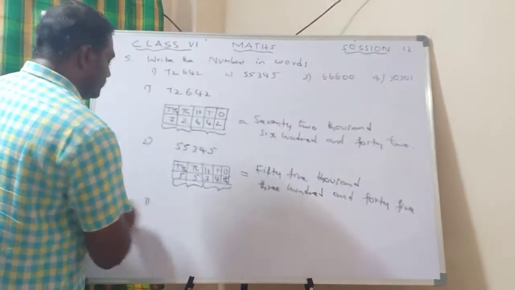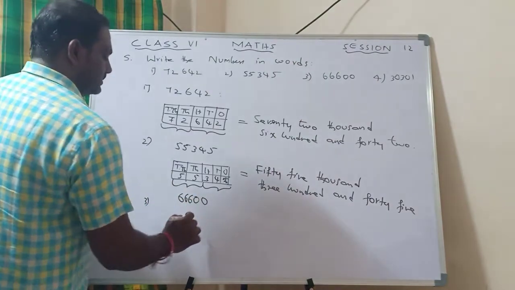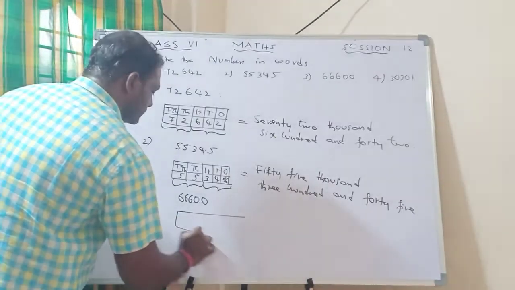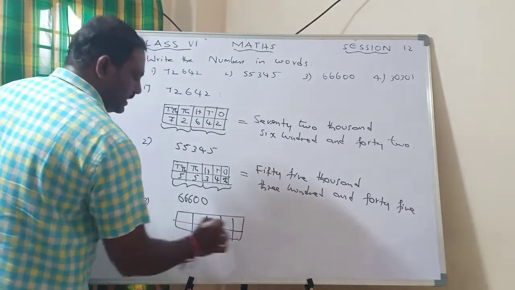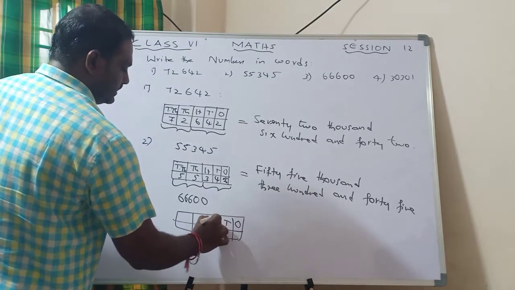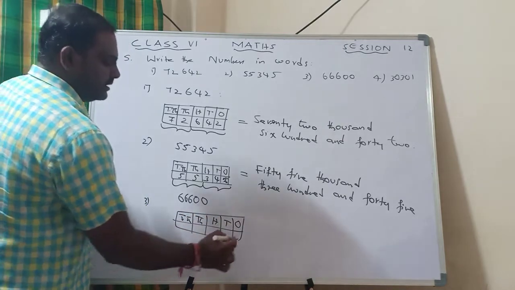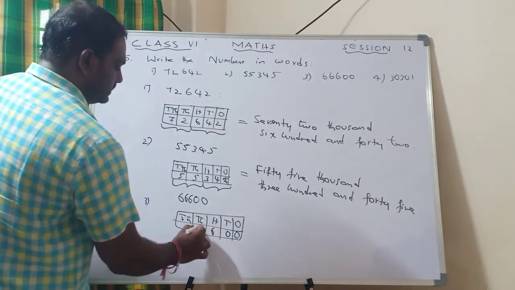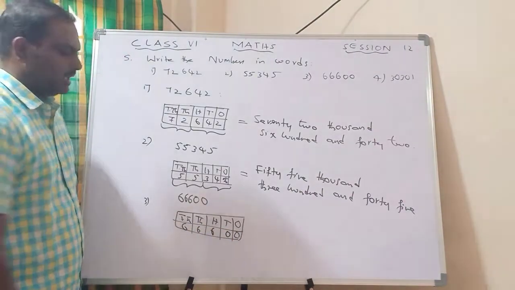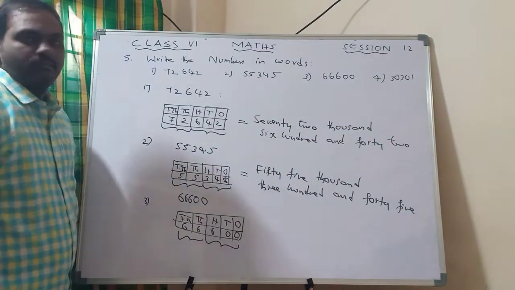Now check the third one. Same. 66,600. How many boxes are there? 5 boxes. Keep 5 boxes. Then ones, tens, hundreds, thousands, and 10,000s. Then write the numbers 0, 0, 6, 6, 6. After this, pair these 3 and these 2. How to write now?